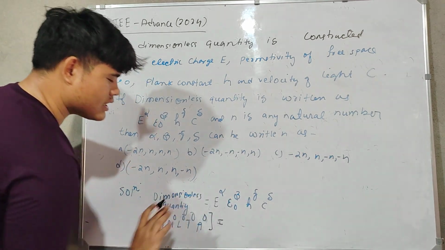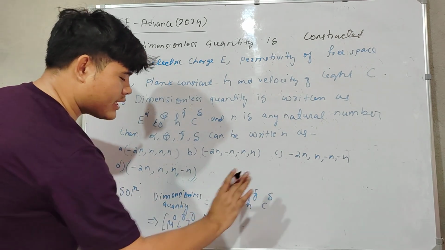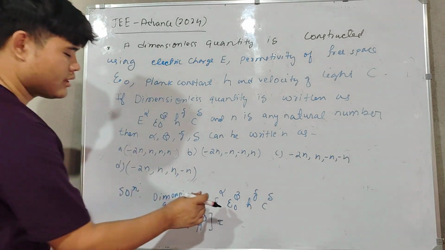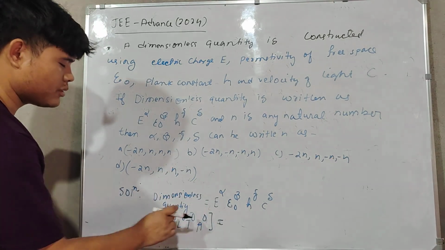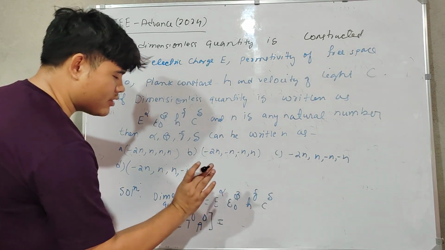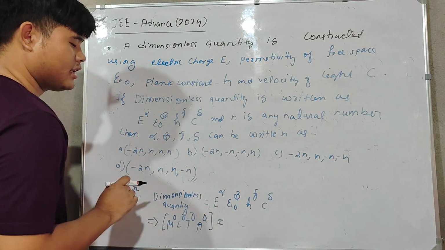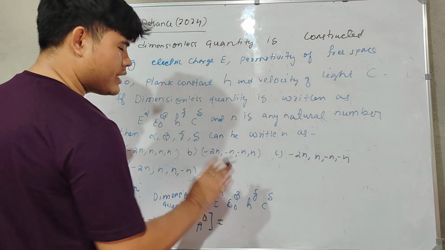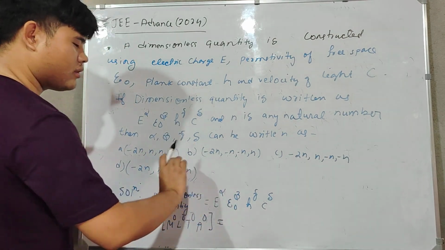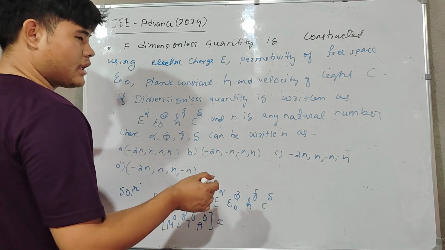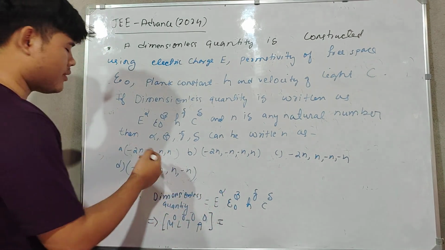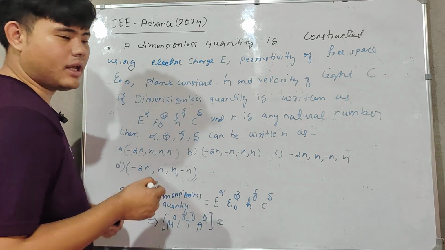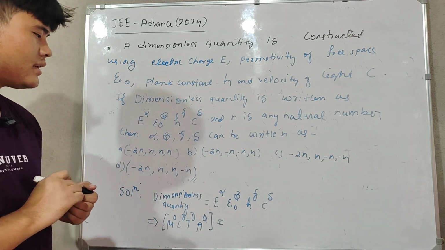Now find out their dimensions. After finding their dimensions, you can equate the powers. After that you will find the values of alpha, beta, gamma, and delta. n is any natural number. In terms of beta, you find it out, or alpha is equal to something, it will come. So options will come. You solve it and comment the answers.